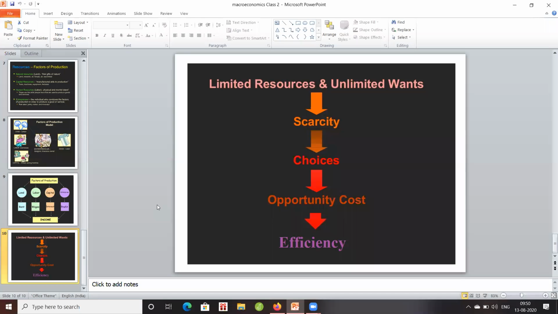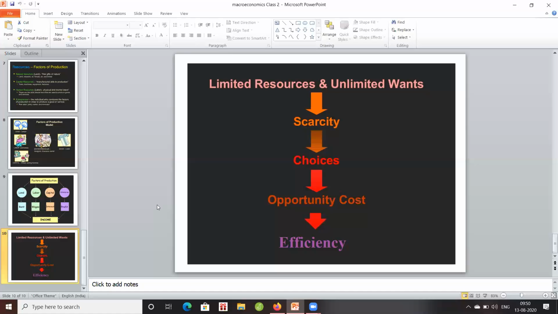In the next class, we are going to take this efficiency. Because human wants are unlimited and resources are limited, we have to apply these resources optimally. What we mean by optimally is optimum allocation of resources in order to get the highest benefit out of those resources. For that, we are using the concept of efficiency.